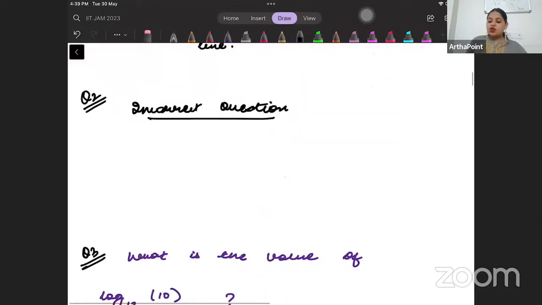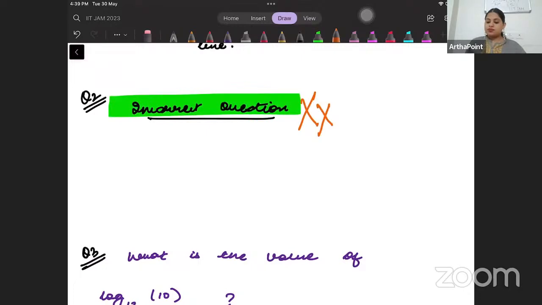Then the second question of this sample paper was incorrect. So I'm just leaving that question. Come to the third question.